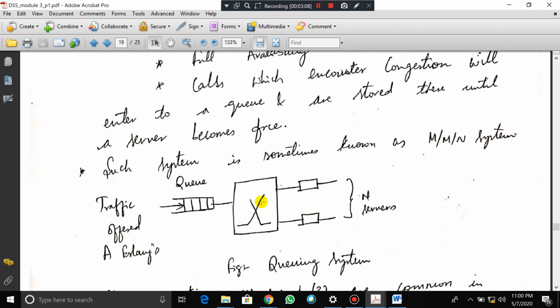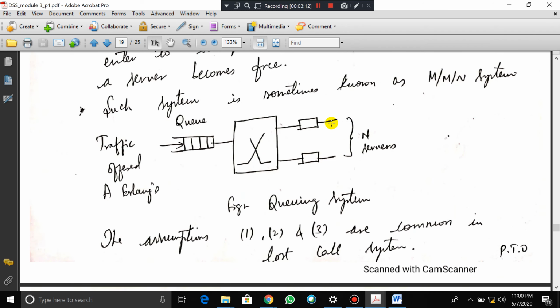So this is the system. These are N servers. This is the queuing system diagram. Assumptions 1, 2 and 3 are common with the lost call system also, as I told already.